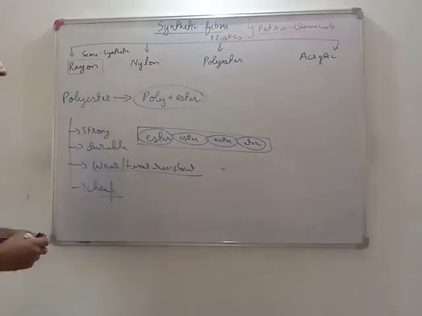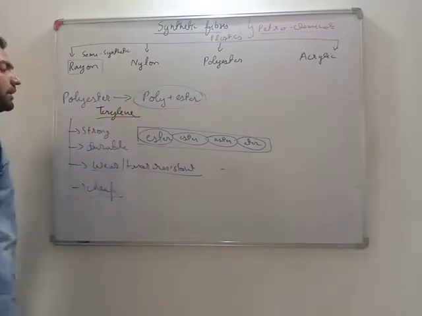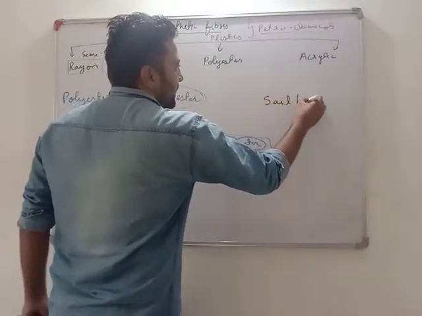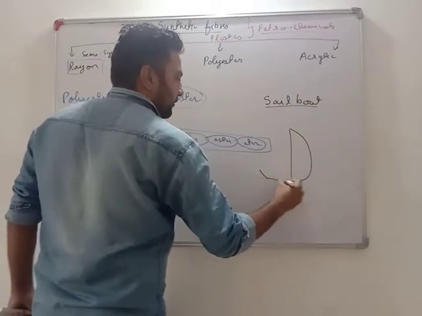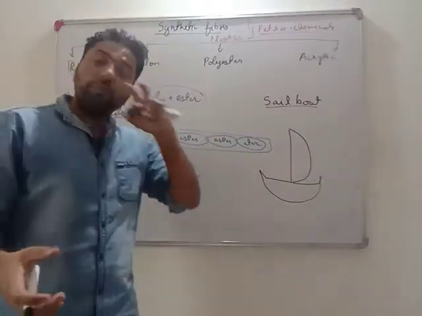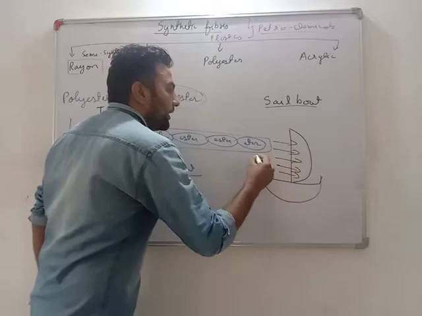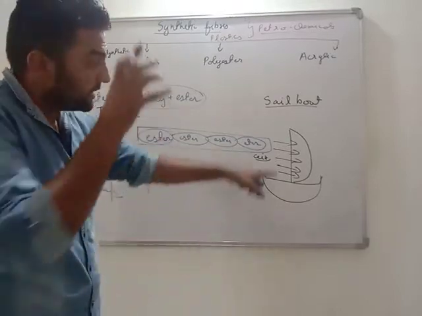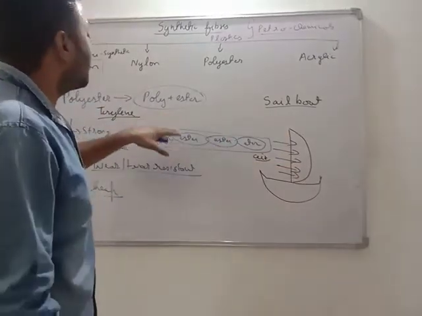cheap. Okay. The most common example of polyester is terylene. Polyesters are used in sail boats, the most common use. You might have seen many boats or yachts having a cloth. This cloth obviously needs to be very strong because a lot of force or pressure is applied on it by the air, because of which it moves the complete boat or ship. In ancient times, they even used sails on ships. So this sailboat material is made up of polyester.